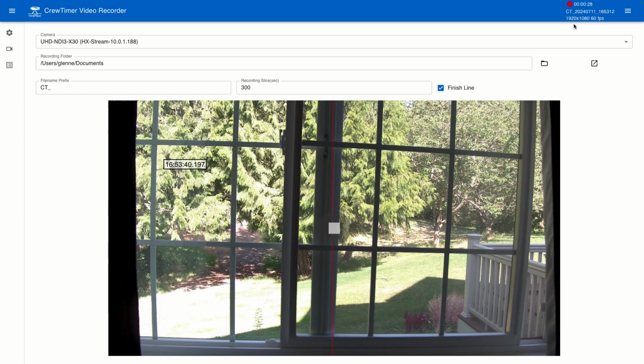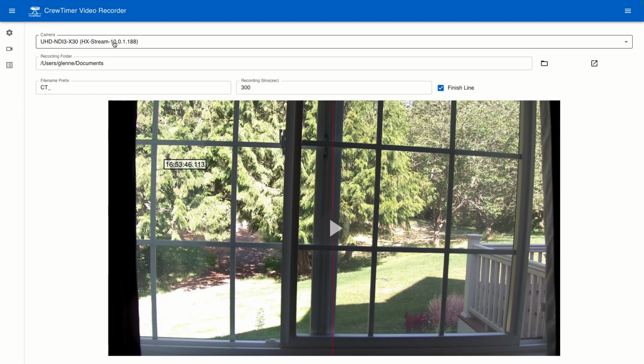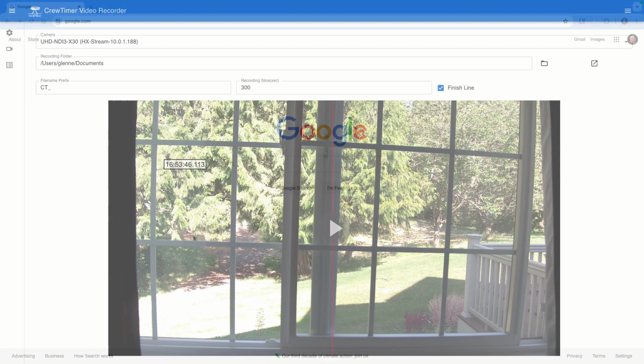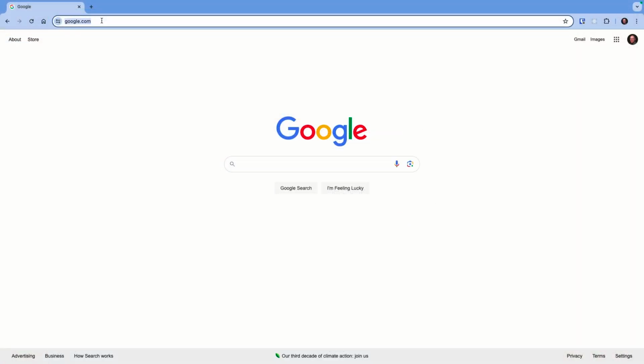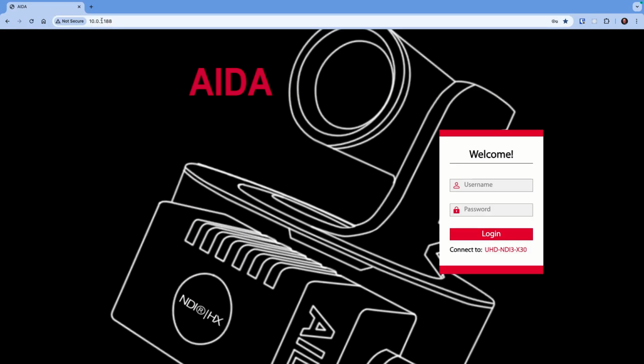So let's go and see how that has changed on the camera. I'm going to stop recording. And I'm going to note the IP address here, 10.0.1.188. So I'm now going to open up a web browser and visit that address. The address was 10.0.1.188, so I'll put that in. The default password and username is admin on these cameras.